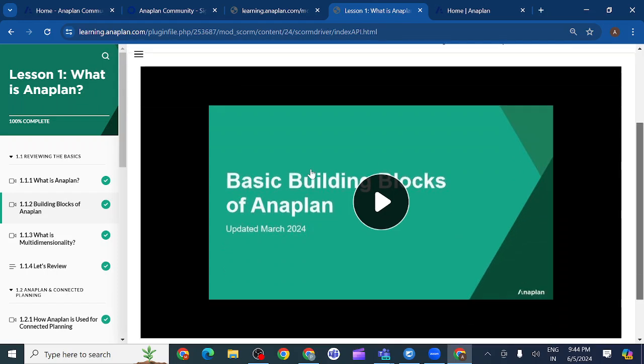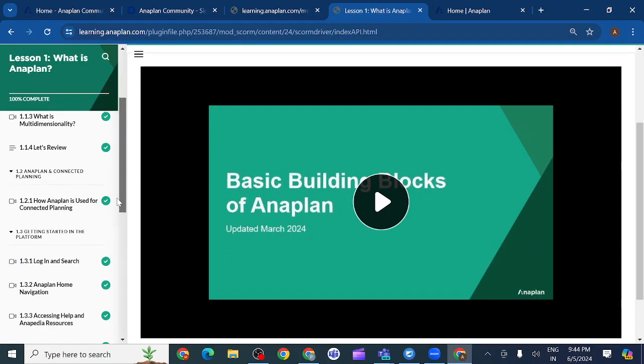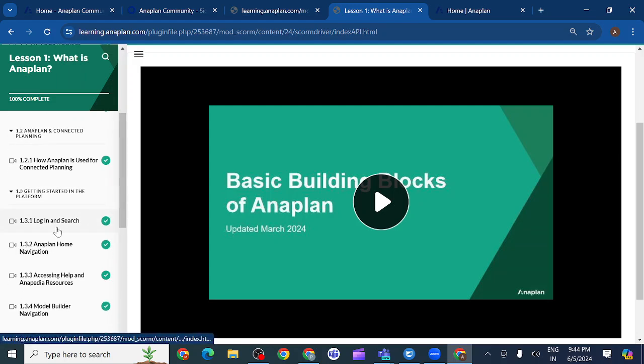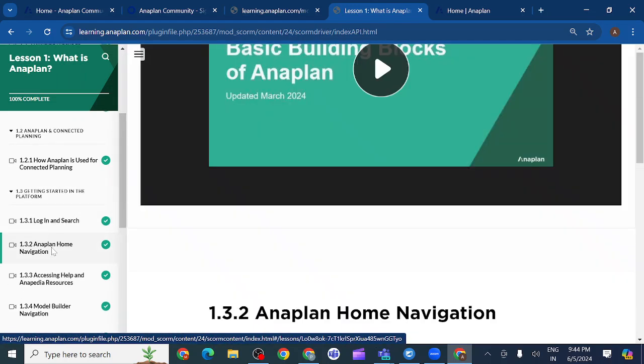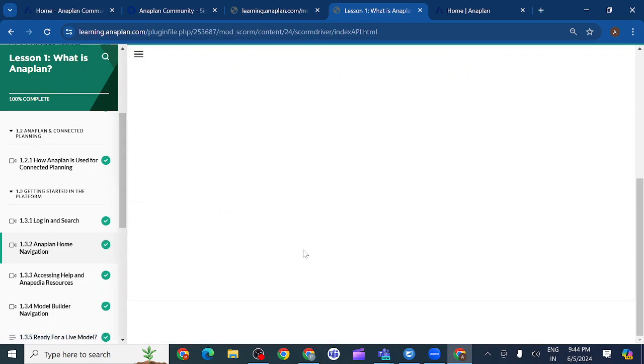So we can see here what is multi dimensionality, and what is connected planning, and how we should log in and search different things we have seen. And what is Anaplan home navigation, we have seen this one as well.